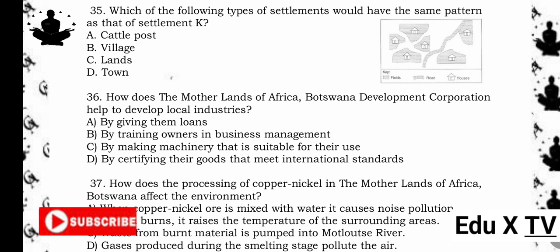36. How does the Motherlands of Africa, Botswana Development Corporation help to develop local industries? A. By giving them loans. B. By training owners in business management. C. By making machinery that is suitable for their use. D. By certifying their goods that meet international standards. The answer is A. By giving them loans. Reason being, the BDC supports local industries financially by providing loans and investment capital to help them grow.